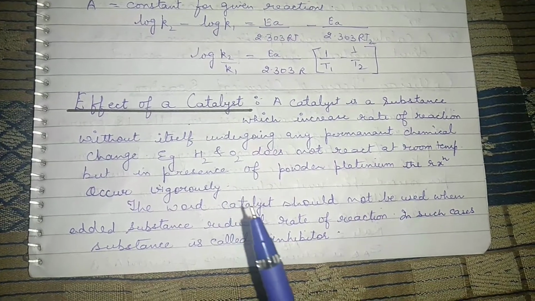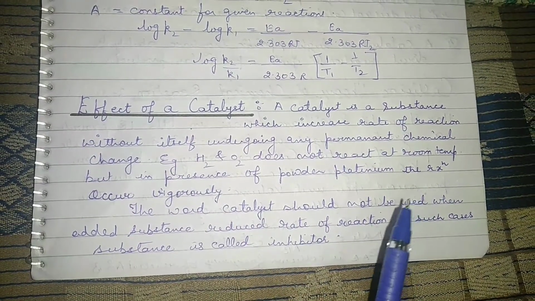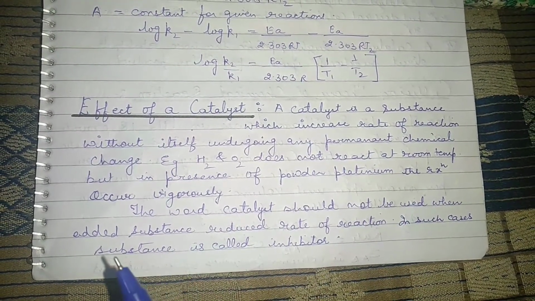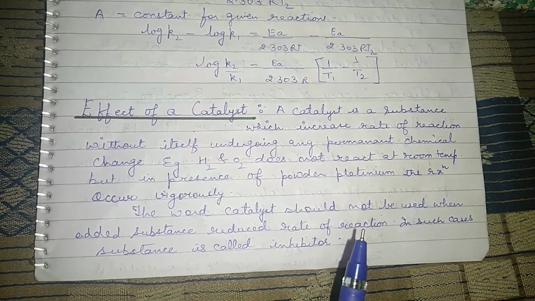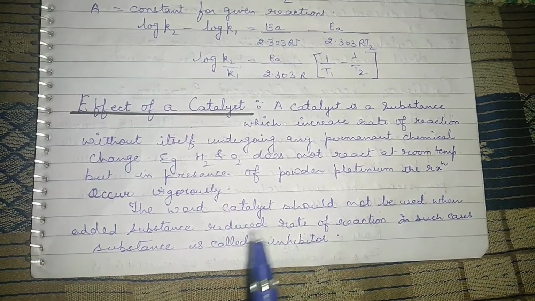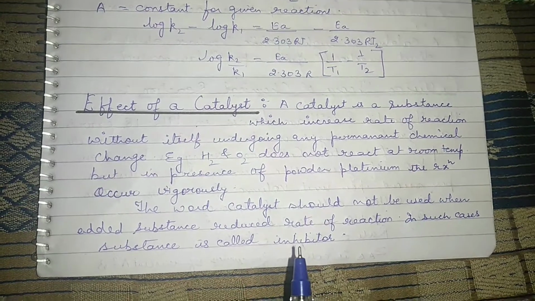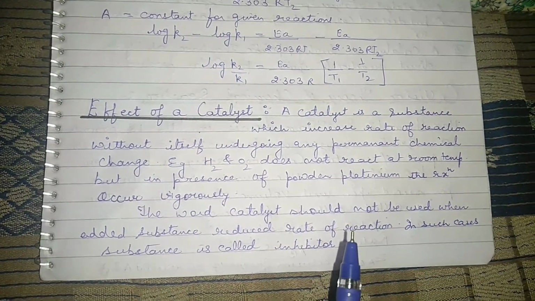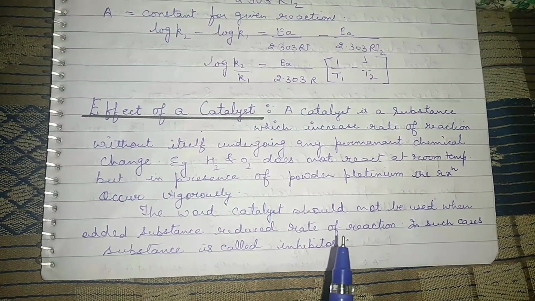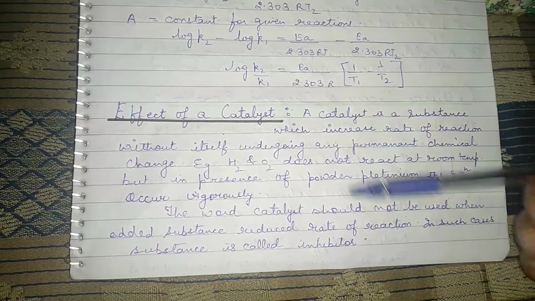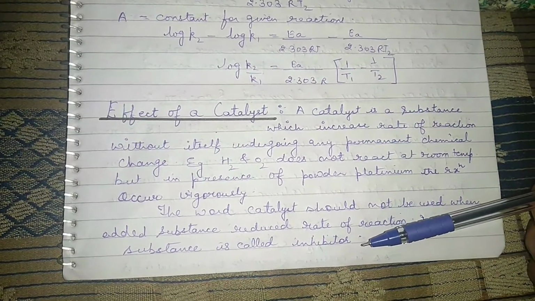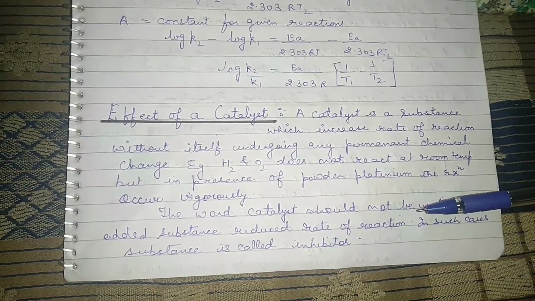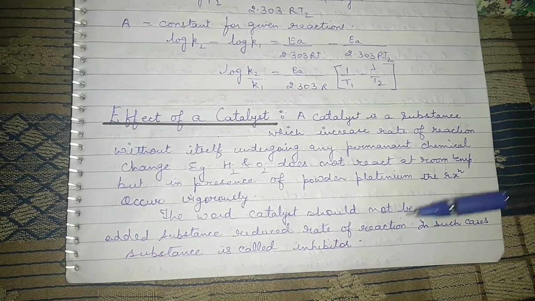All right. The word catalyst should not be used where the added substance reduces the rate of reaction. In such cases, the substance is called an inhibitor. So the compound that has been added to inhibit the reaction is known as an inhibitor. So this is the difference between catalyst and inhibitor. Don't get confused, because those chemicals which are used to reduce the rate of reaction are called inhibitors.